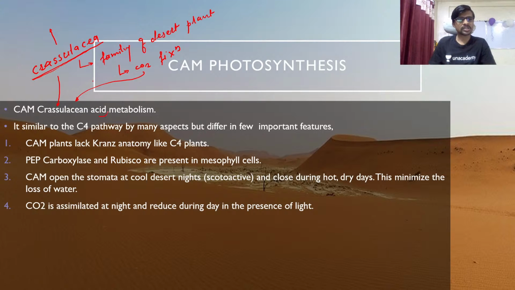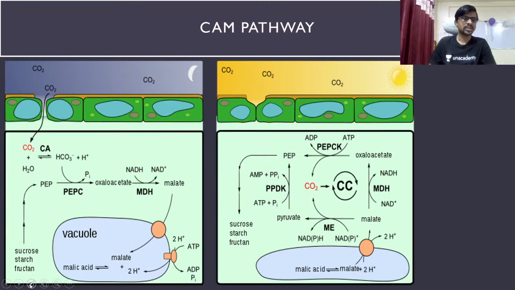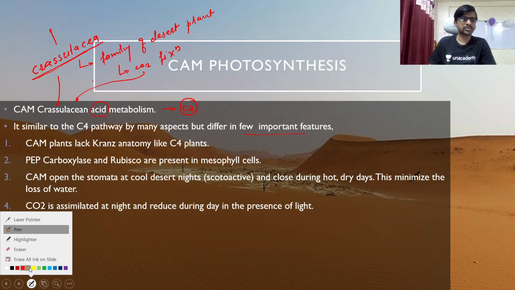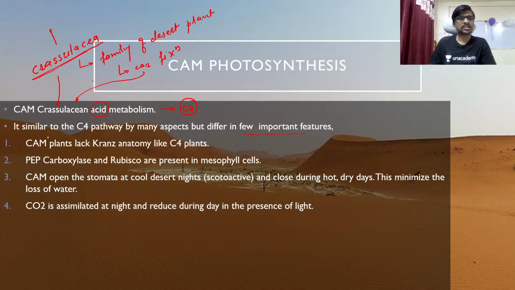Okay, so the logic behind acid I am going to explain in this lecture. Okay, so don't worry, it is similar to the C4 pathway in many aspects but differs in a few important features. So there are a few differences as compared to the C4 pathway. The CAM plants lack Kranz anatomy. So the biggest difference: C4 plants show the Kranz anatomy, but your CAM plant never shows the Kranz anatomy.